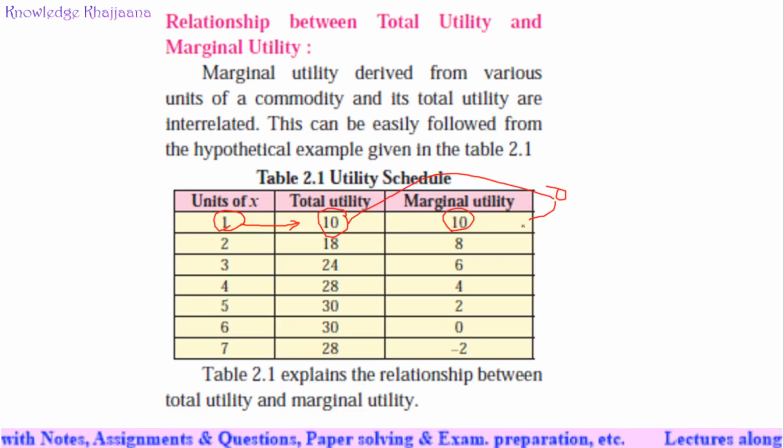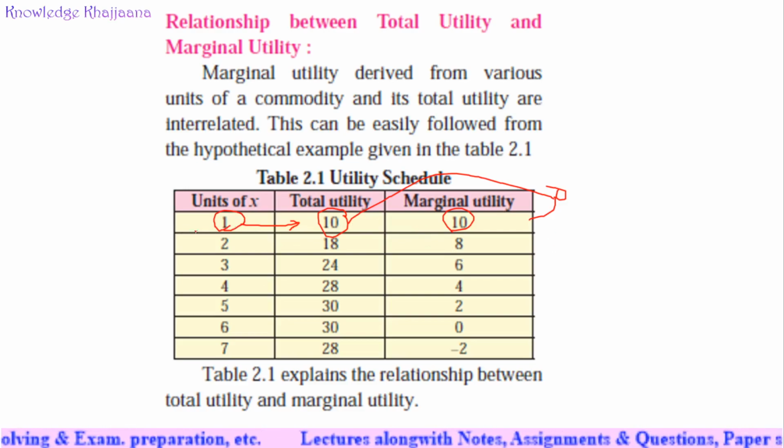So marginal means additional utility. How much additional utility did you get from the previous utility? That is 10, because the previous utility was 0. So marginal utility means an additional utility, additional to the total utility. This was the total utility and this was the additional utility, by consuming an extra unit.